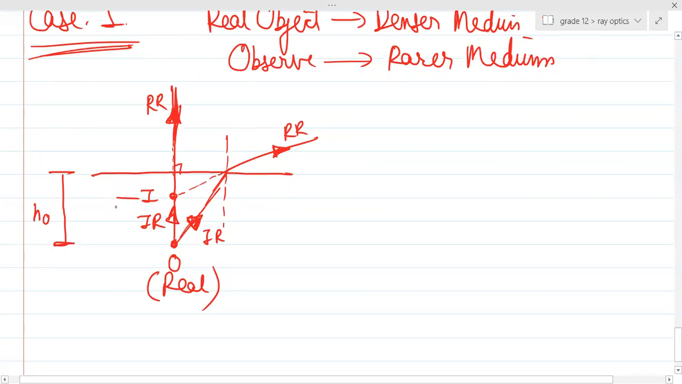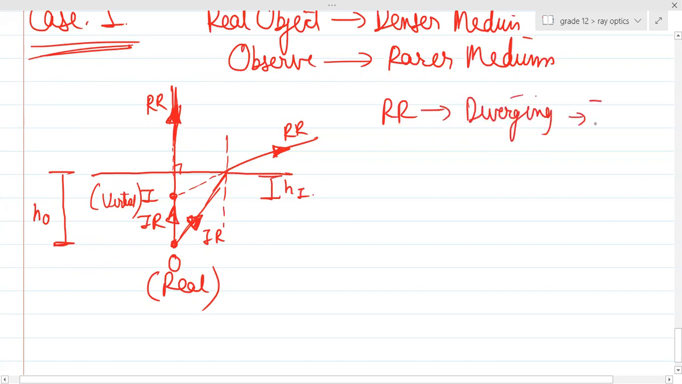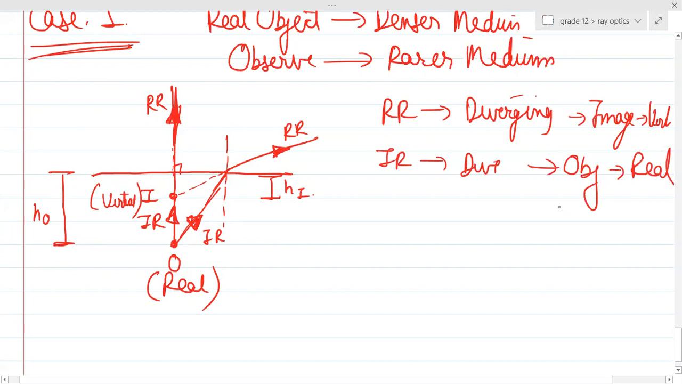Yes or no, guys? Will the image be virtual since the reflected rays are diverging away from each other, and the refracted rays are diverging? So the image is virtual. The incident rays are diverging, that implies the object is real. Yes or no? Is it clear, guys? This was the basic concept, object and image.